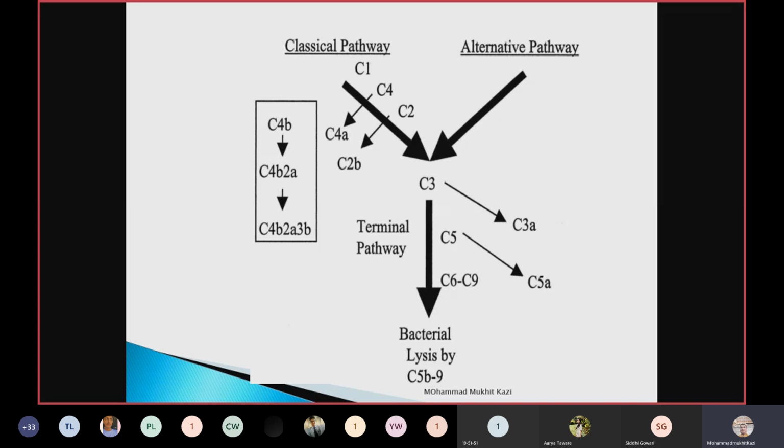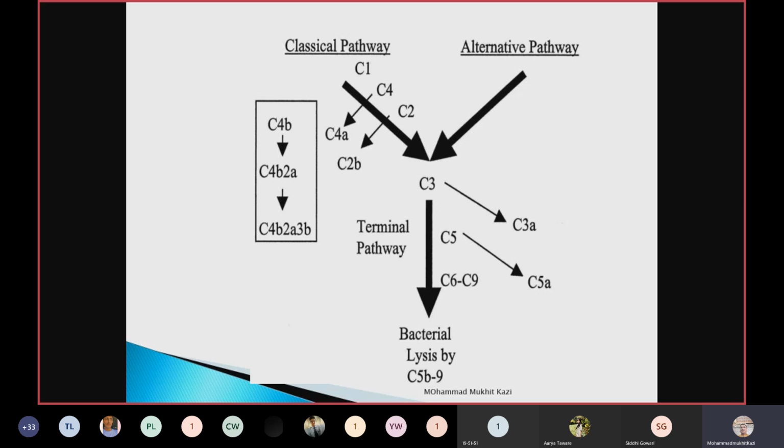B stands for binding. So what happens? This C5 to C9 complex will form a pin-like structure and pierce a hole in the bacterial surface, because of which all the nutrients and the water in the protoplasm will come out and there will be lysis.